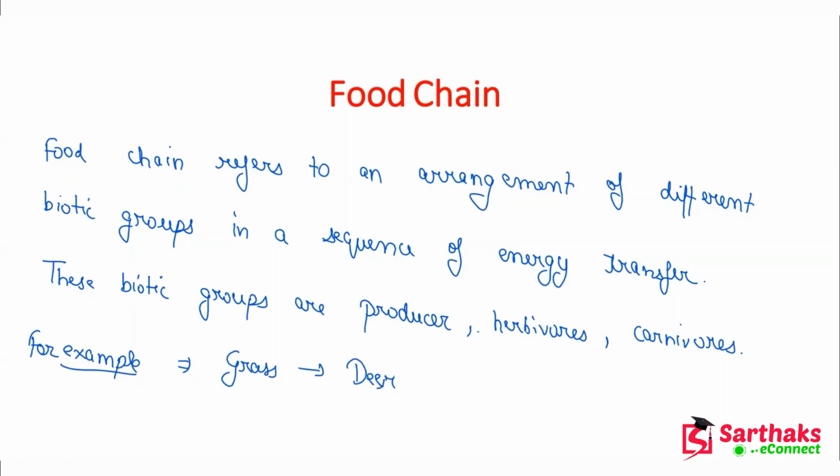Now, the third one: the deer is eaten by the lion, that is a carnivore, and the energy is then transferred to it. This is an example of a simple food chain. This is the sequential order, an arrangement of different biotic groups in a sequence of energy transfer. That means who eats whom.